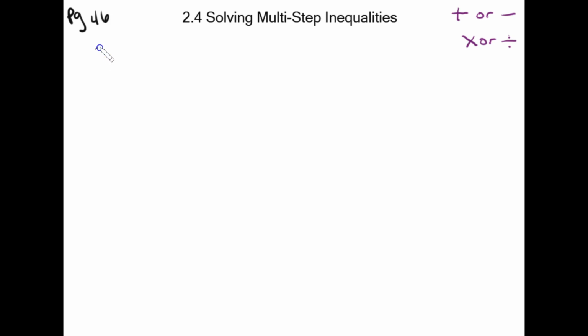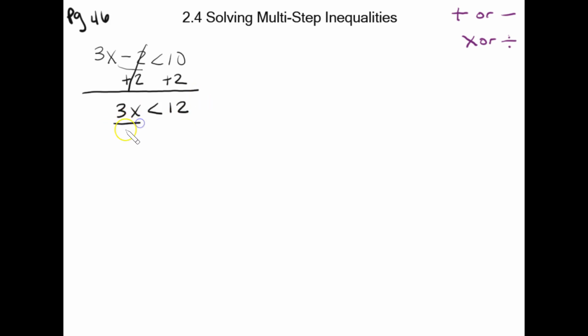And I think our first problem is 3x minus 2 is less than 10. Okay, so our first opportunity to add or subtract just occurs here with the negative 2. So we are going to actually start by adding 2 to both sides. This cancels out. I end up with 3x is less than 12. Now I have opportunity to divide both sides by 3, and x is less than 4.